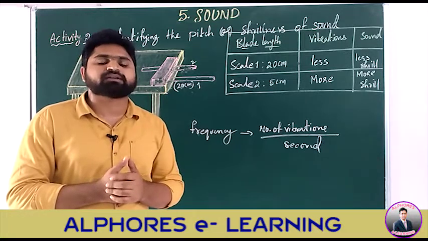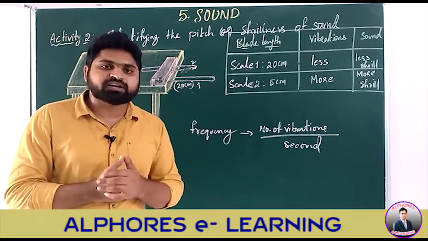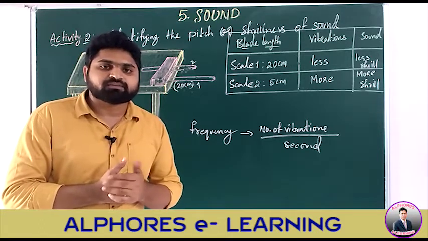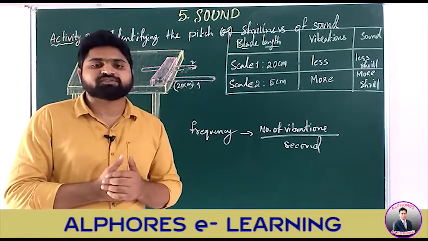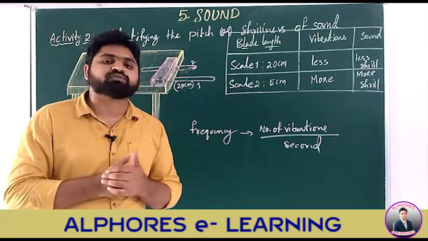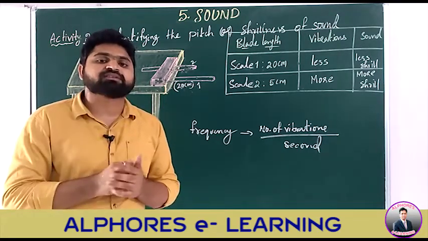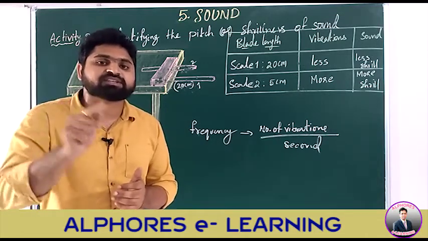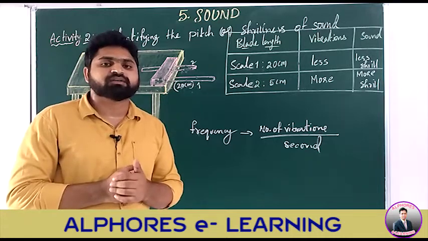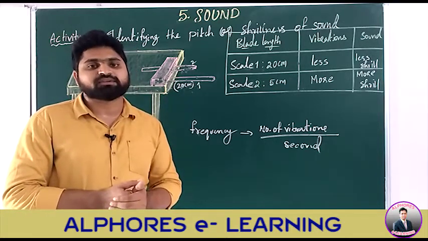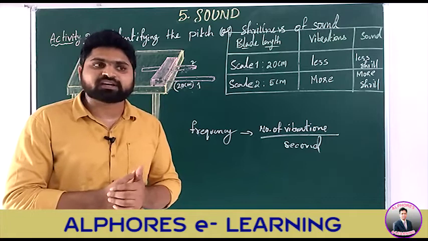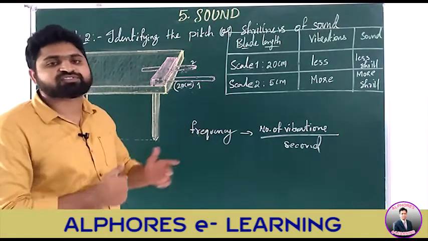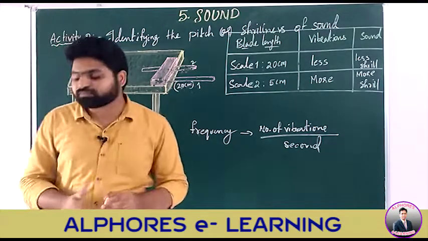Not only men and women, but also in the case of birds and animals. For example, birds make high pitch sounds, whereas the lion makes a low pitch sound. The roaring lion is nothing but a low pitch sound. The birds chirping is nothing but a high pitch sound. I hope you understand this concept. In this concept, we have made the relationship between the frequency, the pitch and shrillness. Let us move to the next concept.